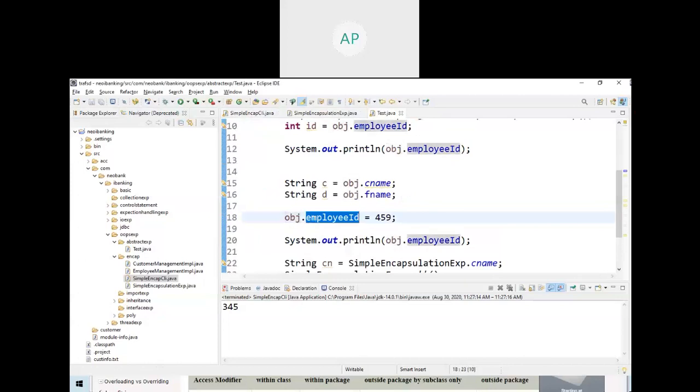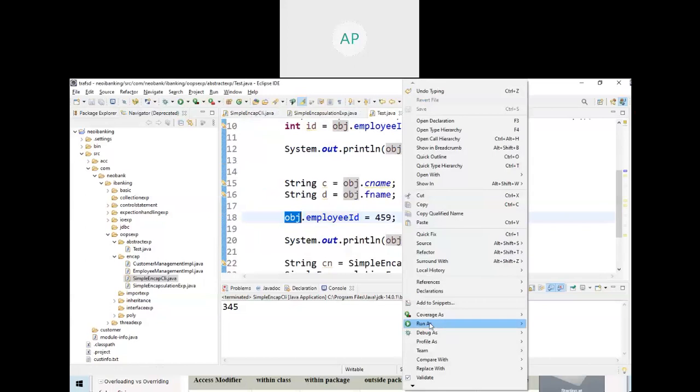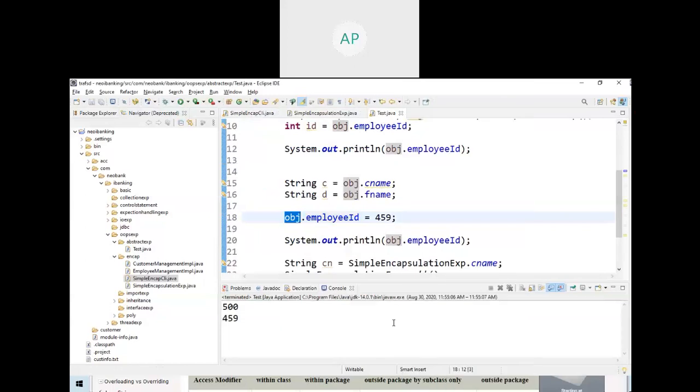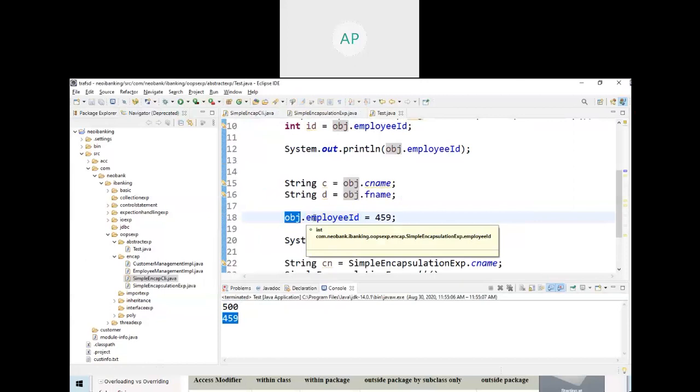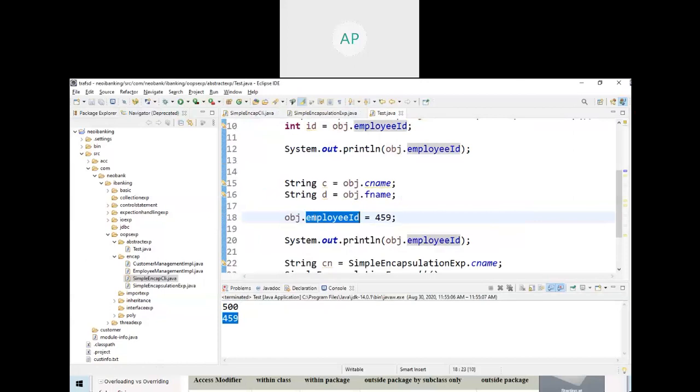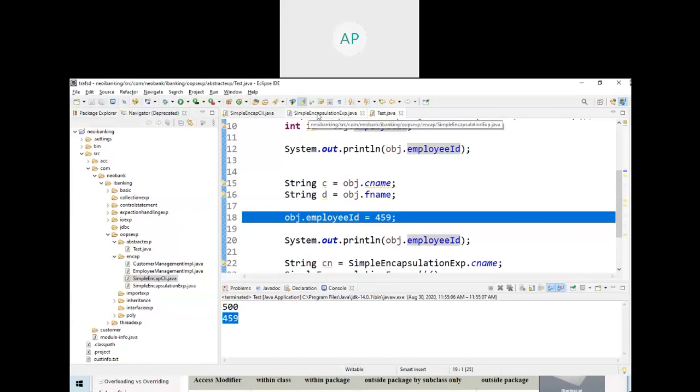What will be the value when this statement executes? Make it 500. When you print, you are trying to print the value here also, after changing it.